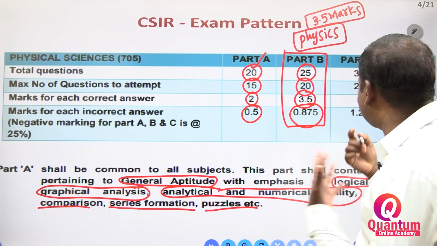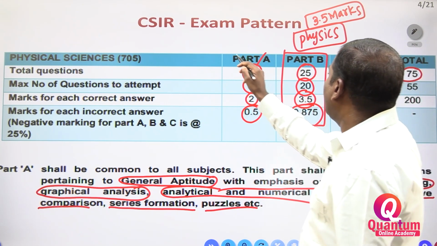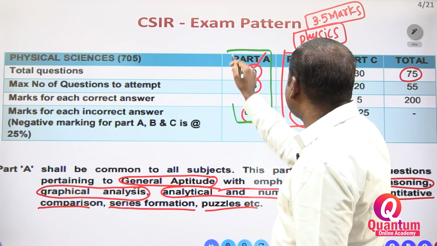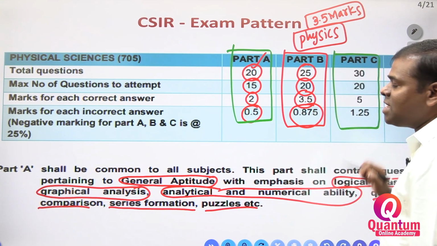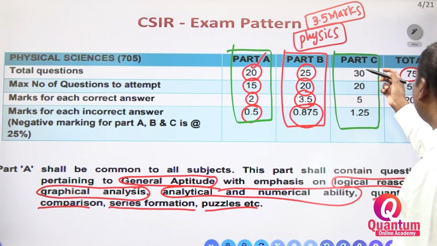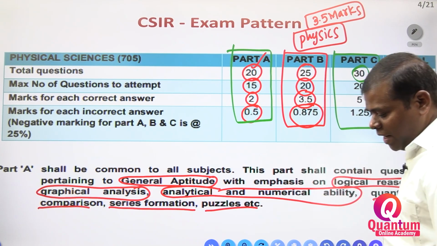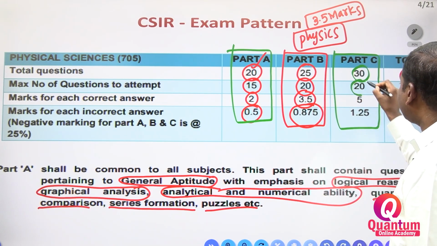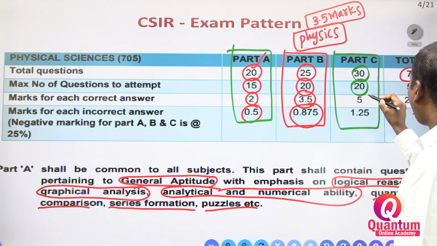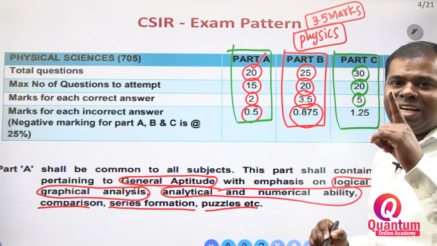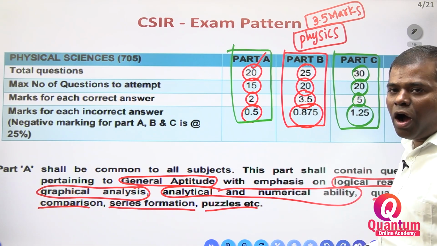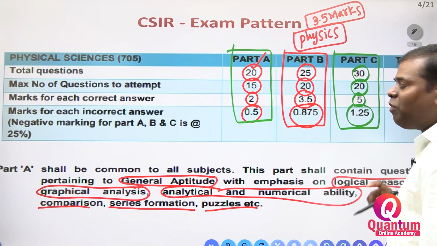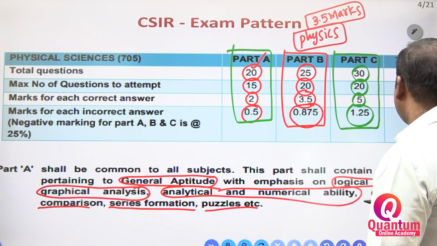Now part C, this is very, very important. If you do this part, even if you do not get the other two, you will get the CSIR, clear, right? Now 30 questions you may get. You may attempt 20 questions. Each and every question carries 5 marks. Each wrong answer you may lose 1.25 marks, right?